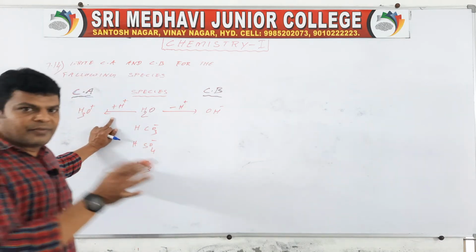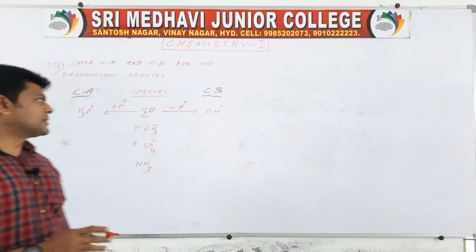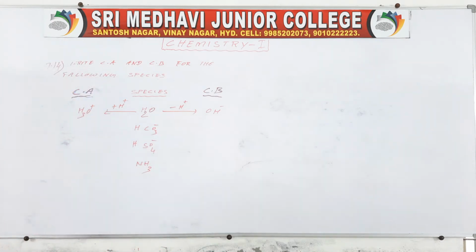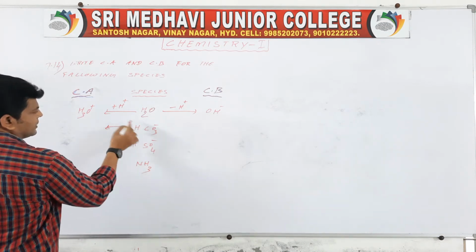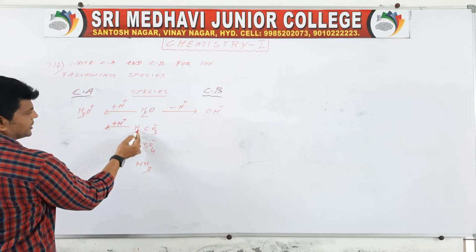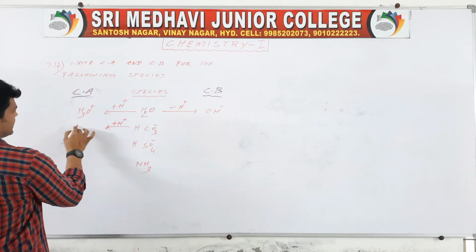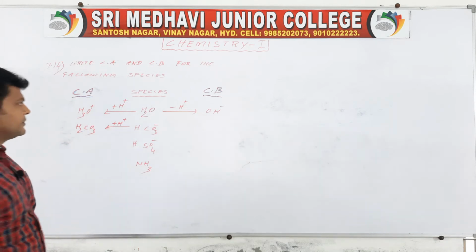Acid means adding of H plus, base means removal of H plus. Understand? Then here plus H plus, H2CO3, plus minus cancel, H2CO3.